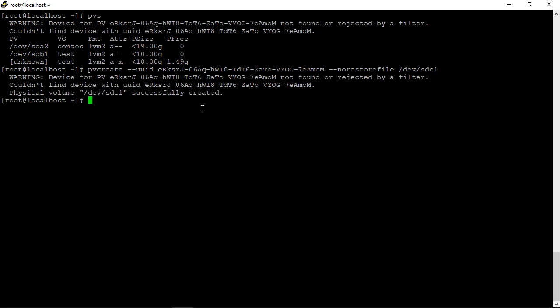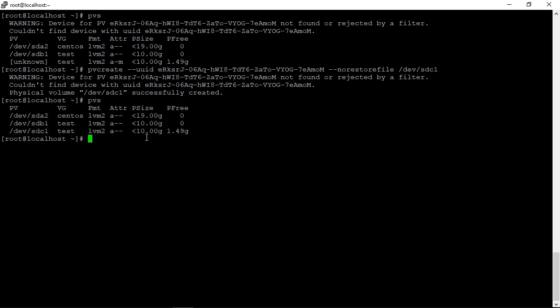Physical volume successfully created. Now here, if you see, it is still showing unknown. If I go to pvs again, now you can see sdc1 is there, the size is the same, it has taken it from the configuration.